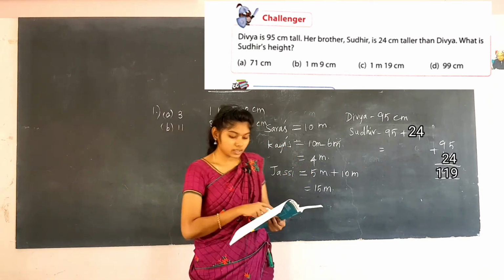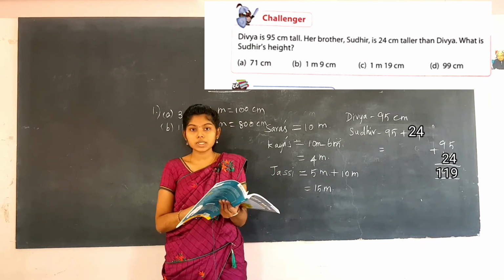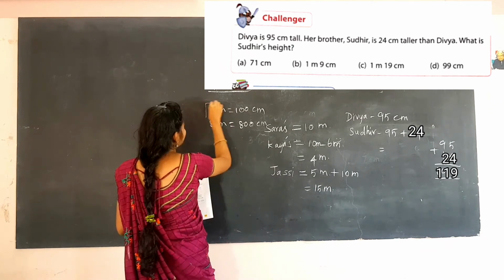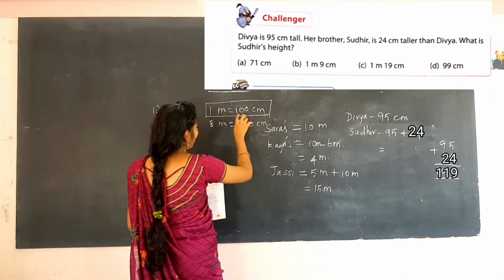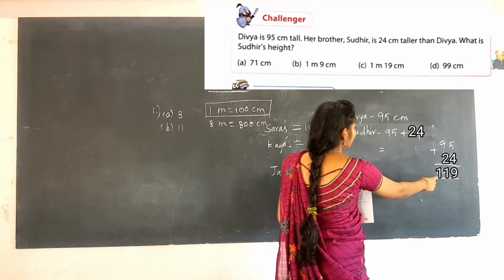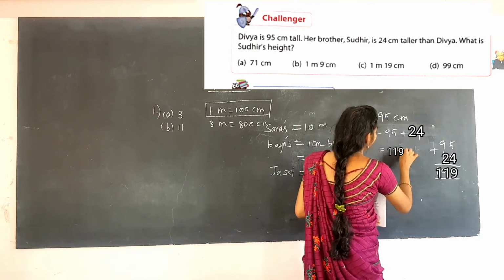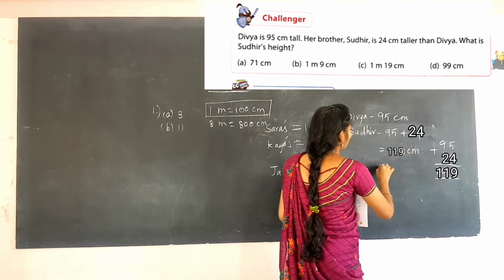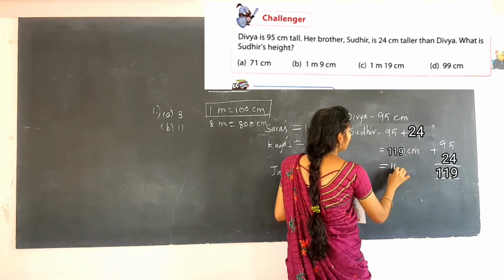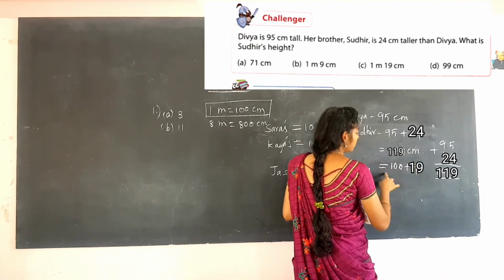See whether 1 meter is given in the option. No, it is not given. So you have to use this one: 1 meter is equal to 100 centimeter. So you have to write it as 1 meter. Here it is given 100 centimeter, so you have to split it now as 1 meter. How will you split that?